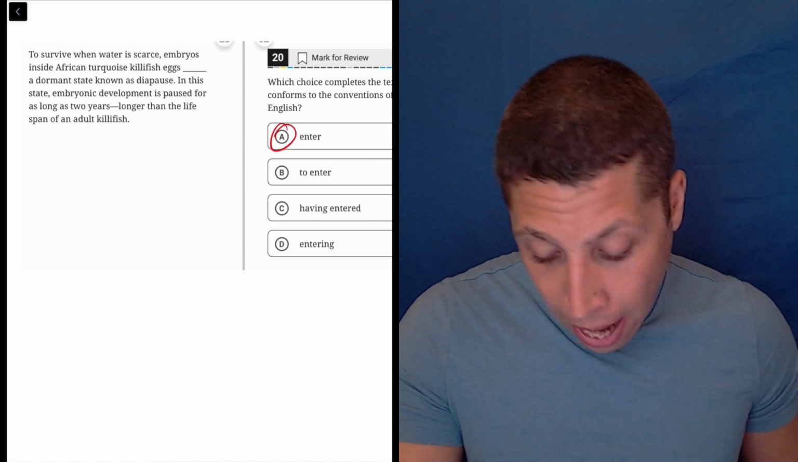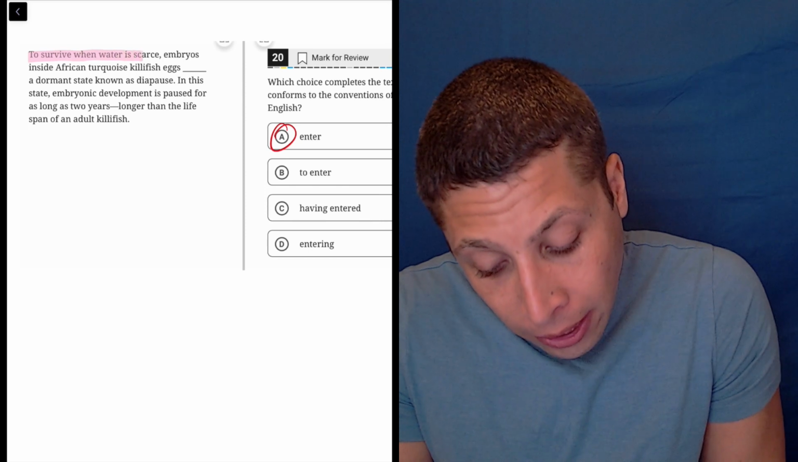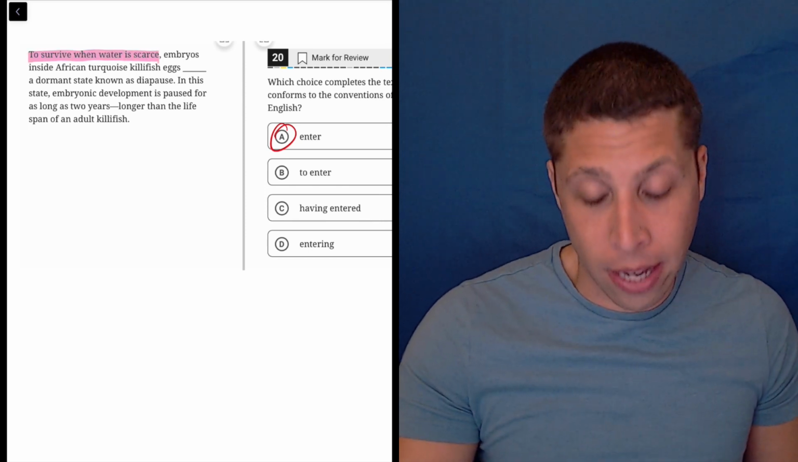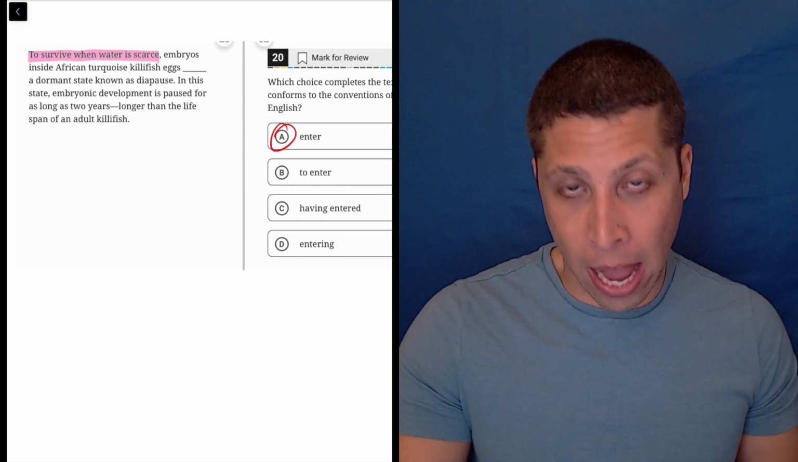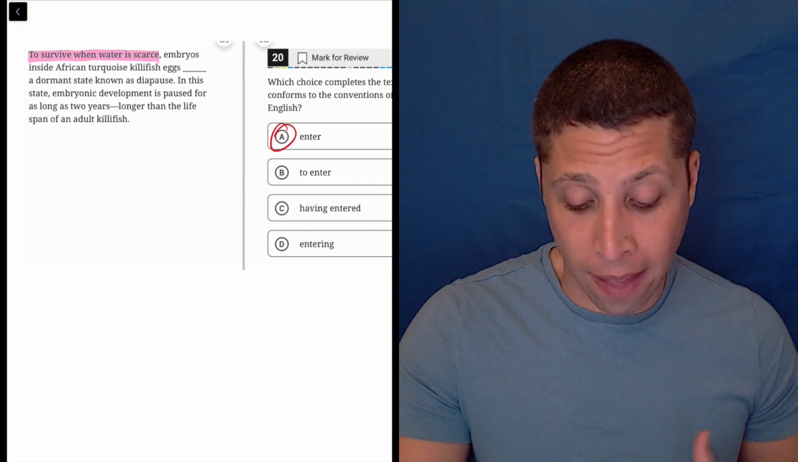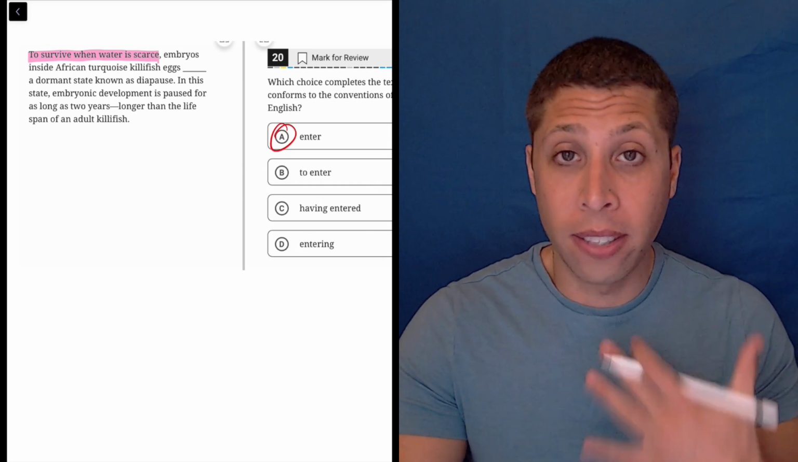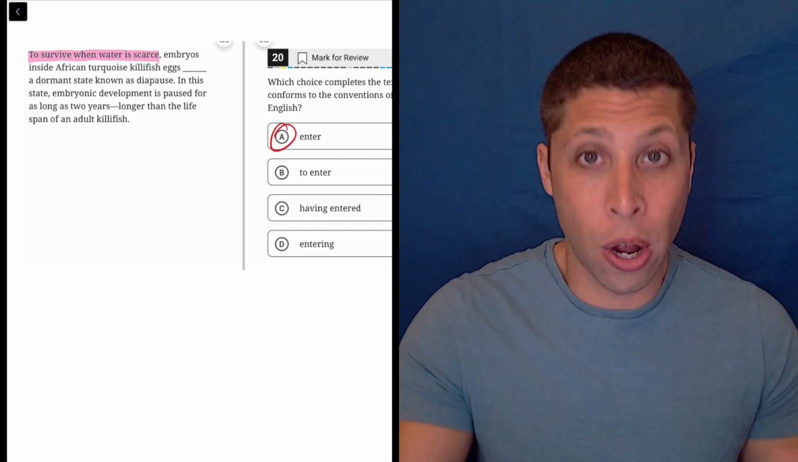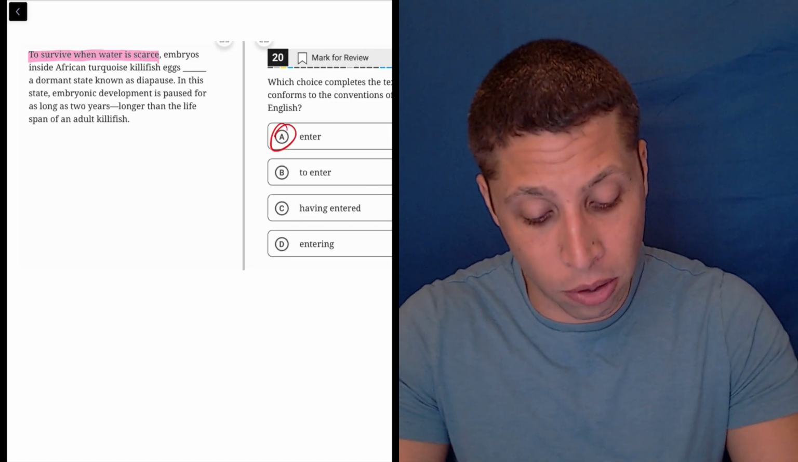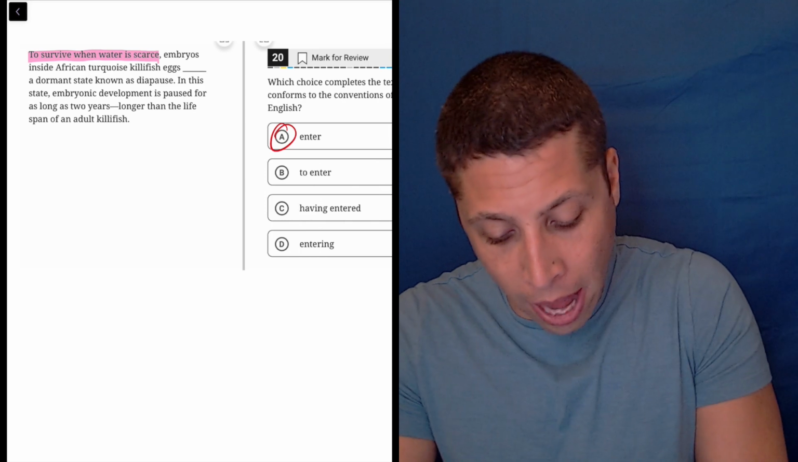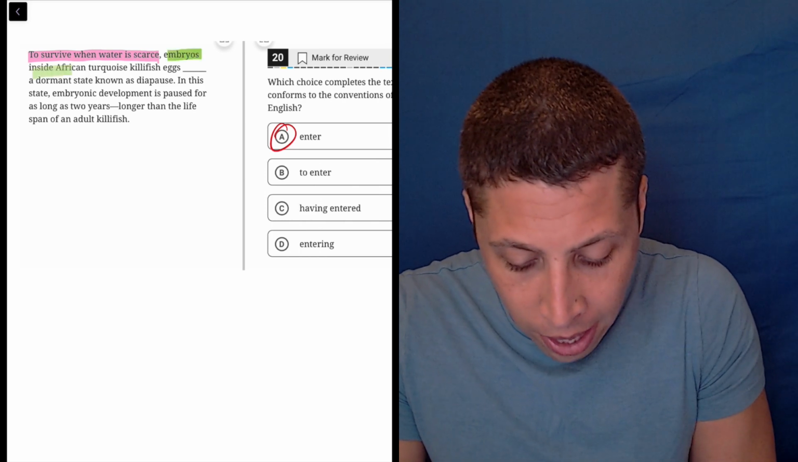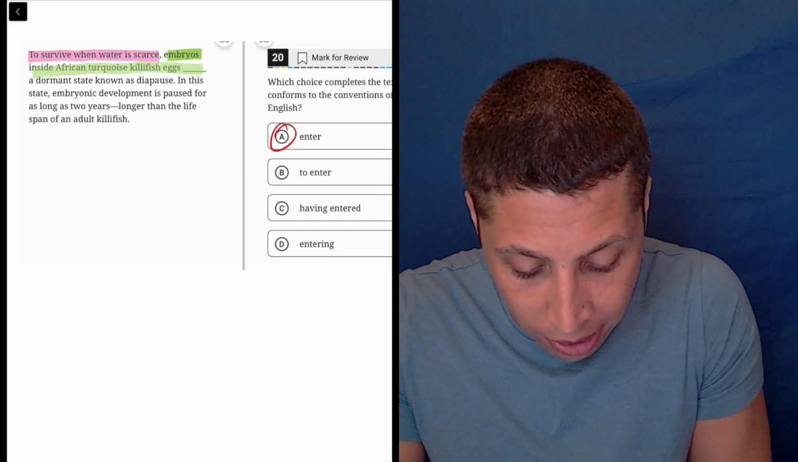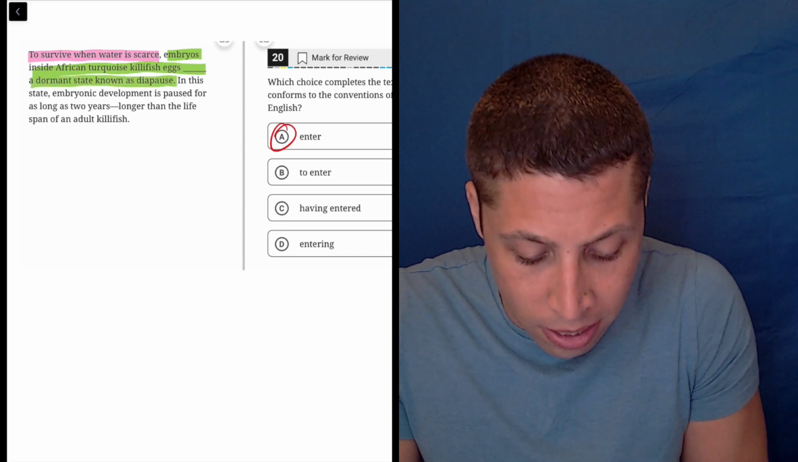If you want to break this down, the first part is very clearly an extra clause, right? That's what that comma is telling us, that we are adding some extra thing on to the main sentence, and the pink part could never stand alone as a sentence, right? To survive when water is scarce. Well, there's no subject. What is surviving? So there's nothing there. The main sentence starts after that. Embryos inside African turquoise killifish eggs enter a dormant state known as diapause.